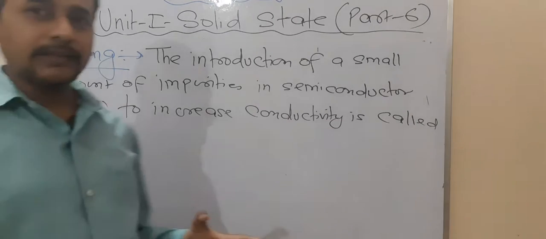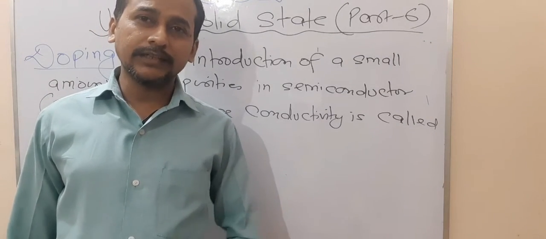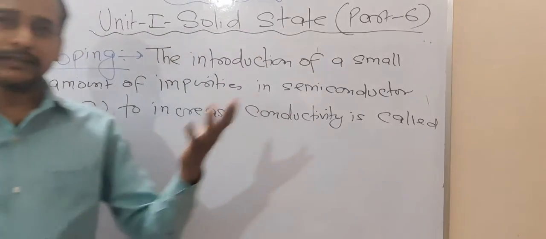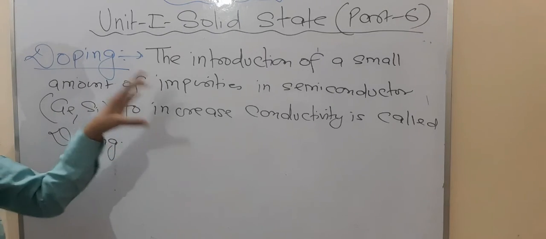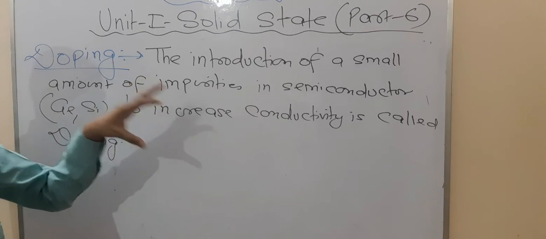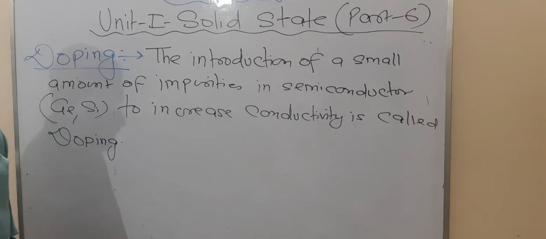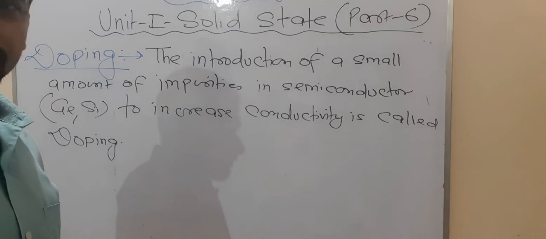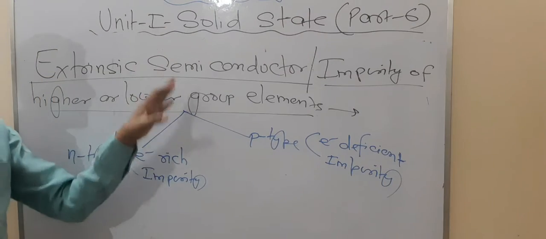Just like in the case of athletes, they take the dope, that means they take steroids to increase their running power, na? That means they increase their conductivity. So here also, the introduction of a small amount of impurity in the semiconductor, that is basically the intrinsic semiconductor, to increase the conductivity is called doping. Are you getting this point or not? Now due to doping, the semiconductor becomes an extrinsic semiconductor. Let us focus on the extrinsic semiconductor.